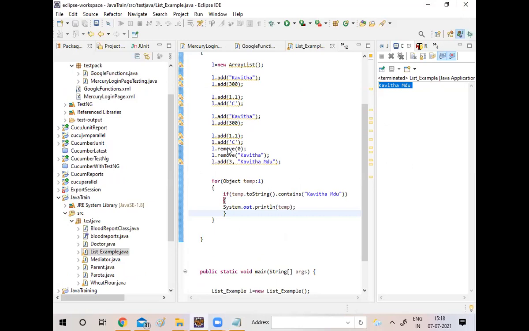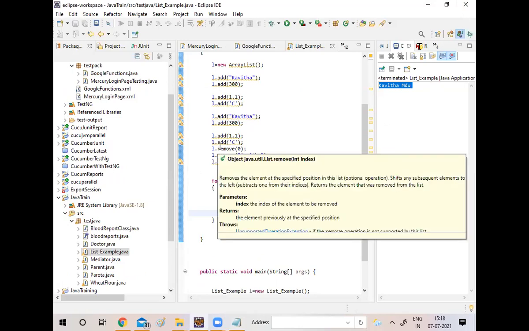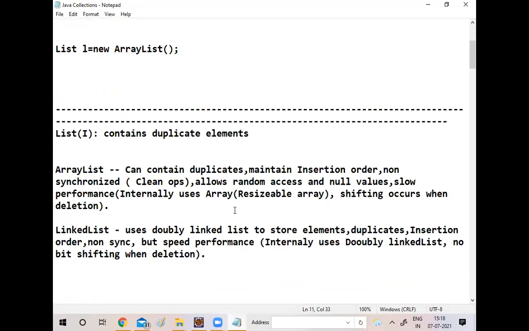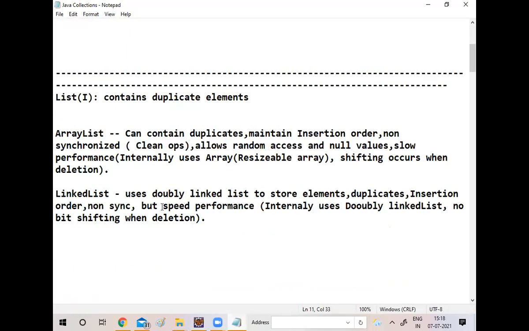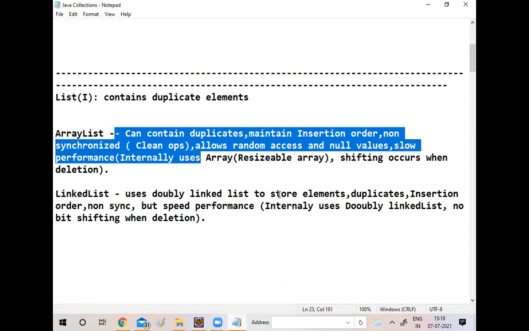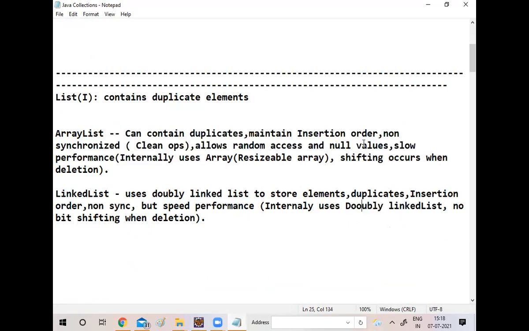You know one thing, the other is easy. The only difference is the features. This one has very good speed, this one is low speed. This one uses the doubly linked list concept, that one does not. Due to that only they are using this.